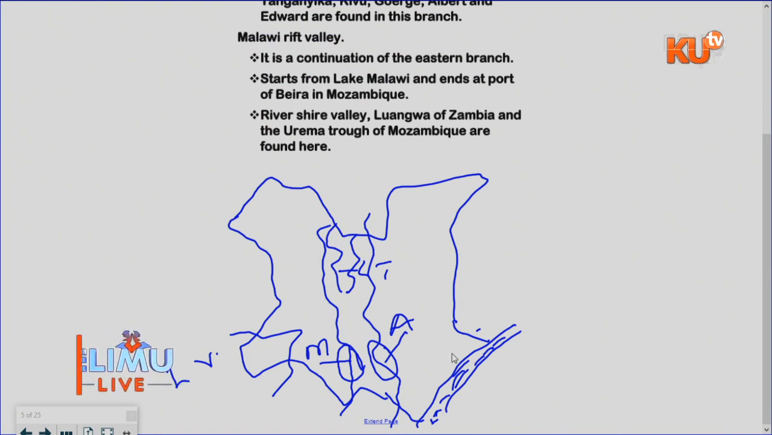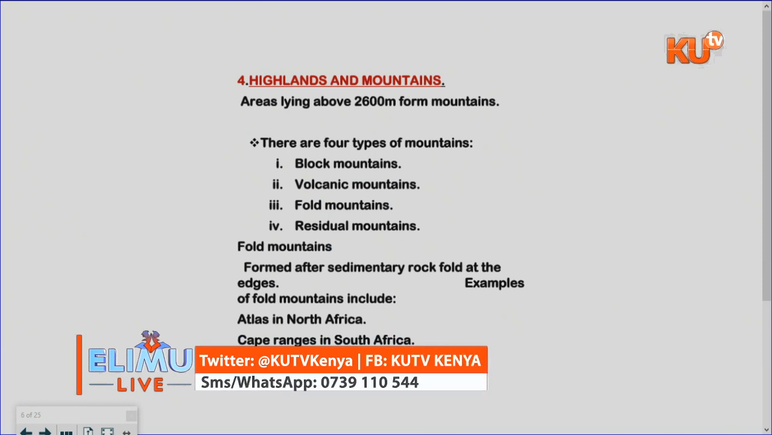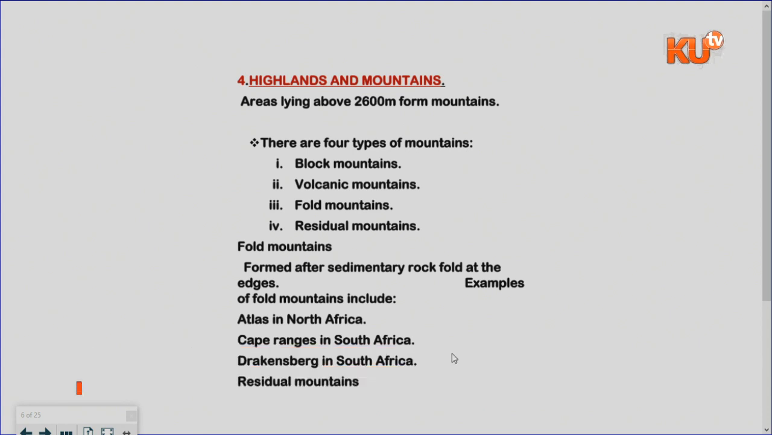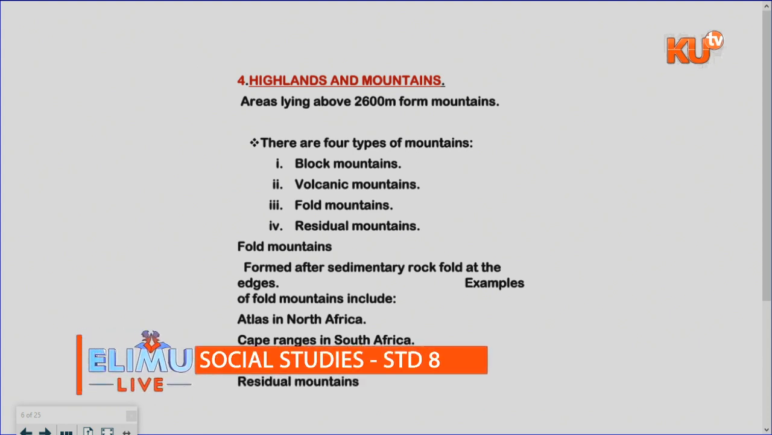So let us move on to the next part, which is called the Highlands and Mountains. Number 4, Highlands and Mountains. Areas lying above 2,600 meters are called mountains. There are 4 types of mountains. We have the block mountain, the volcanic mountain, the fold mountain, and the residual mountain. Those are the main types of mountain we have in Africa.